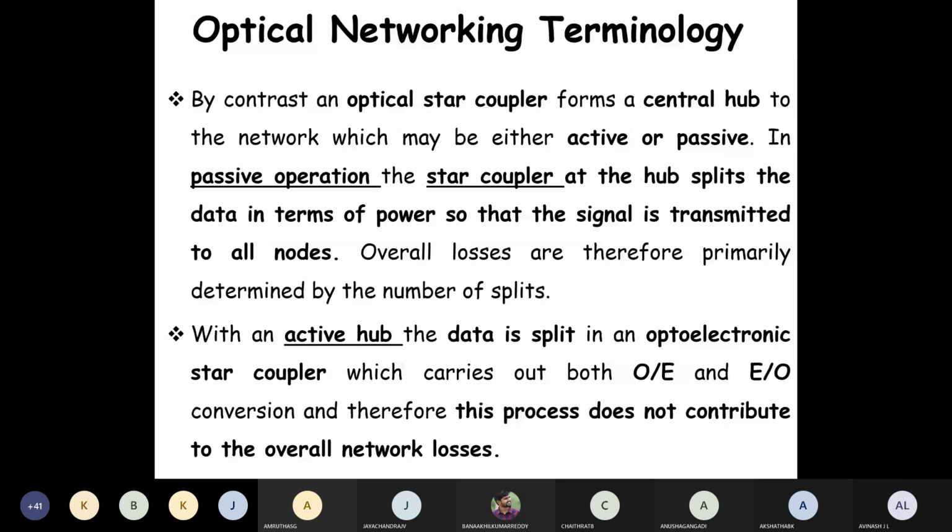In particular, both the multicast broadcast and select and wavelength routing networks can be divided into single hop or multi hop. So what is this single hop and multi hop? Single hop networks allow direct communication between any two nodes, and the data remains entirely in the optical domain. That is called a single hop network.